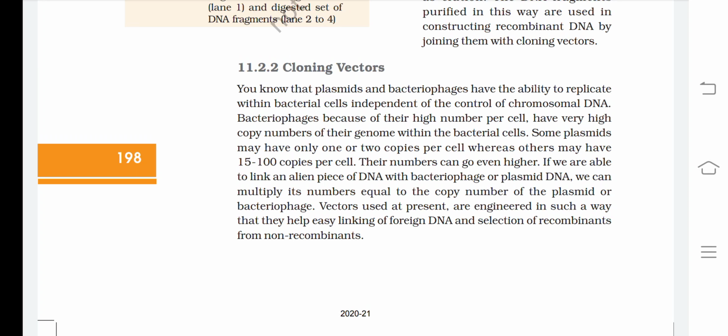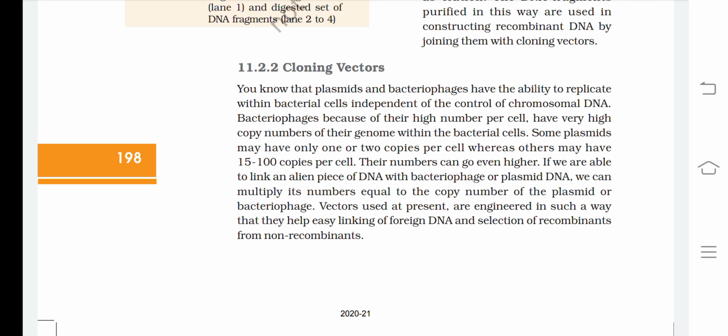Some plasmids may have only 1 or 2 copies per cell, whereas others may have 15 to 100 copies per cell. Their numbers can go even higher if we are able to link an alien piece of DNA with bacteriophage or plasmid DNA. We can multiply its numbers equally to the copy number of the plasmid or bacteriophage.